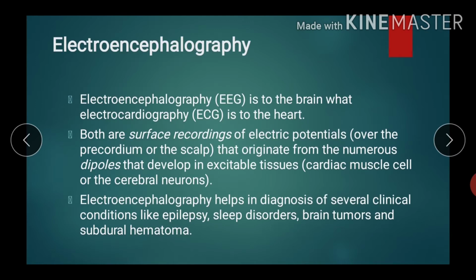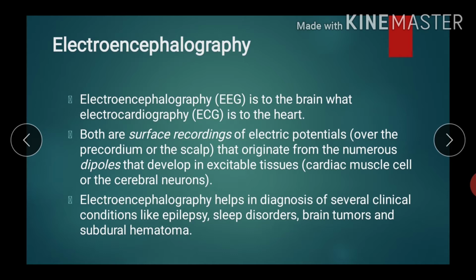Electroencephalography is to the brain what ECG is to the heart. As I have said earlier, both record surface recordings of electrical potentials that originate from the numerous dipoles that develop in the excitable tissue. The surface recording is over the precordium in case of the heart and over the skull in case of the brain, and the excitable tissue is cardiac muscle for ECG and cerebral neurons for EEG.